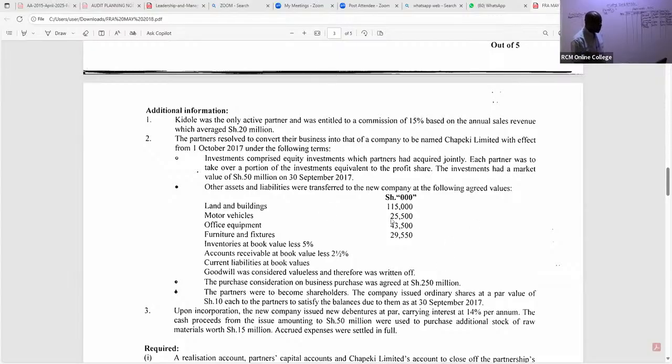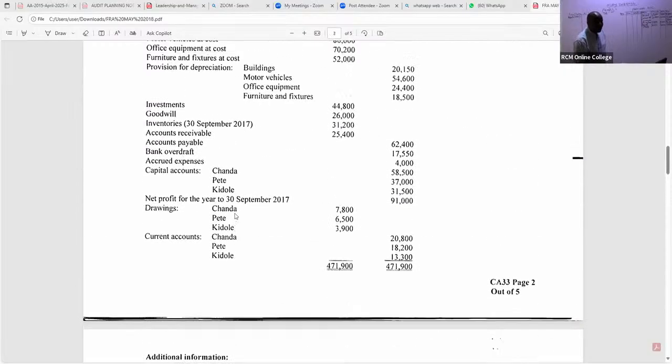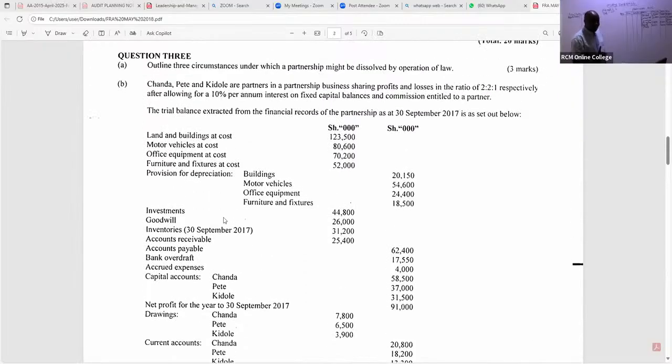But of importance is for us to appreciate that we have land and buildings, motor vehicles, office equipment, furniture and fittings, inventories, accounts receivable absorbed by the new company. So let's take them to the realization account as we tick. If you have your past papers, tick so you don't forget any.